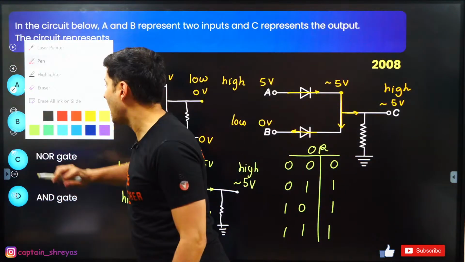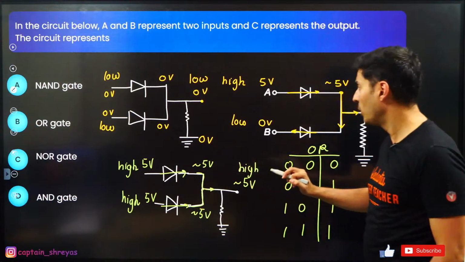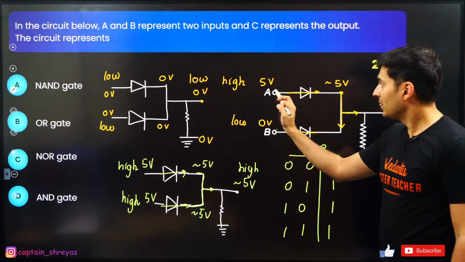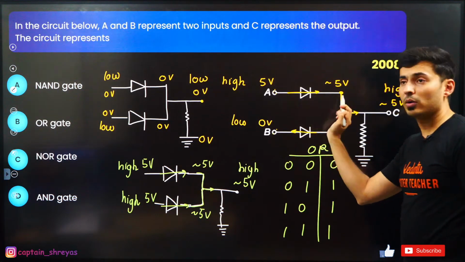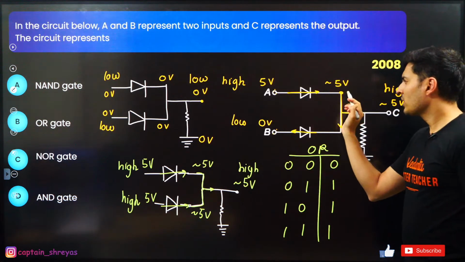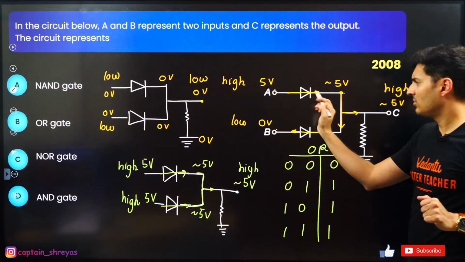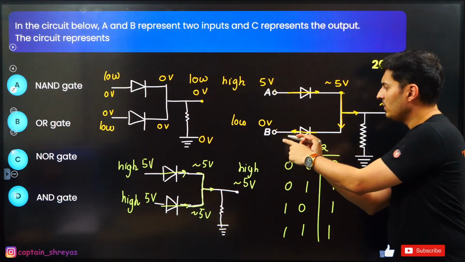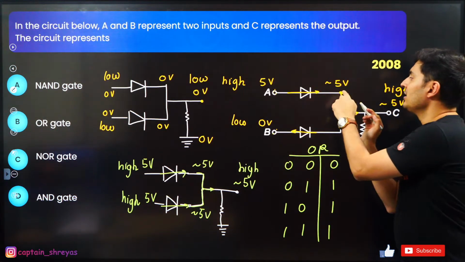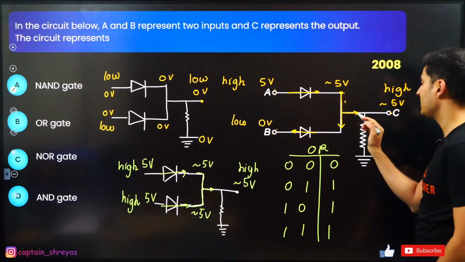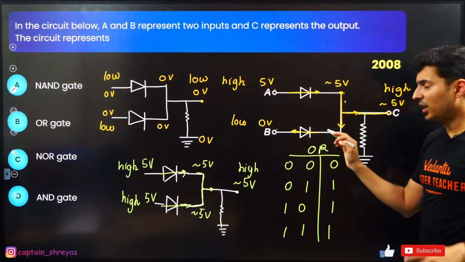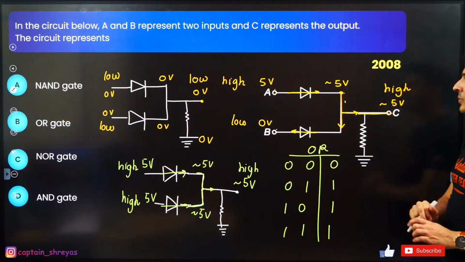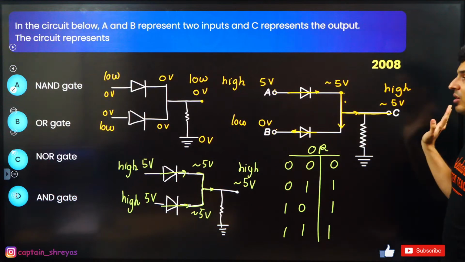So this is the truth table for an OR gate. Understand what is happening over here, my dear students. I'll explain once more. If this is 5 volts, this is 0 volts, this is high voltage, this is low voltage. This high voltage will power up this diode in forward bias. The current will go here. This point will have roughly 5 volts, hardly any drop, and the current will distribute, some going here and some going here. This is 5 volts, this should be 5 volts because this is a simple wire. In a wire, every point has the same potential. So this will also be 5 volts. So low and high gives you high. If this was low and this was high, still this will be high.